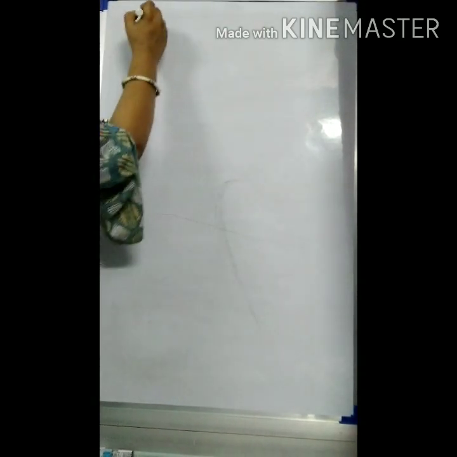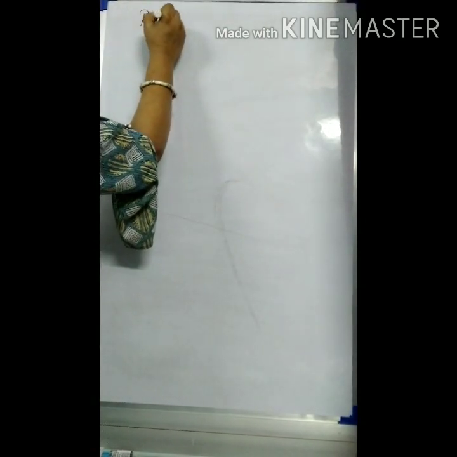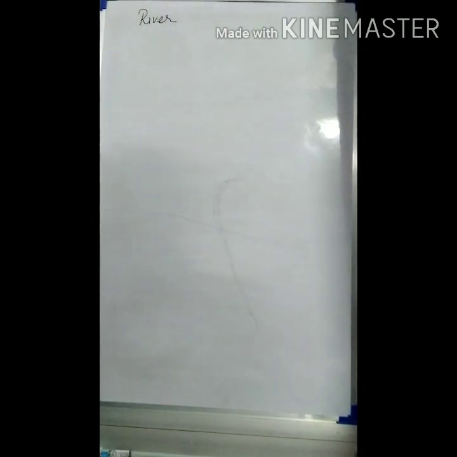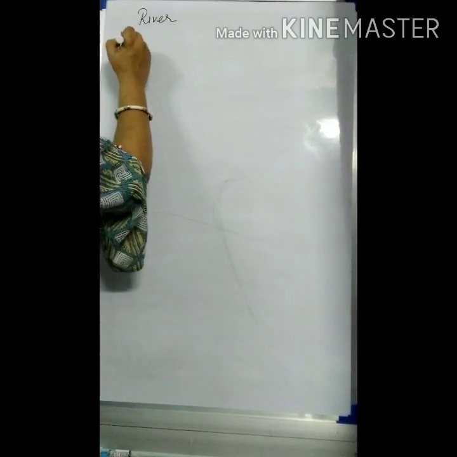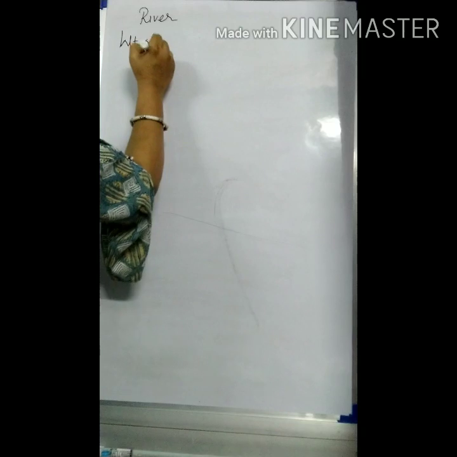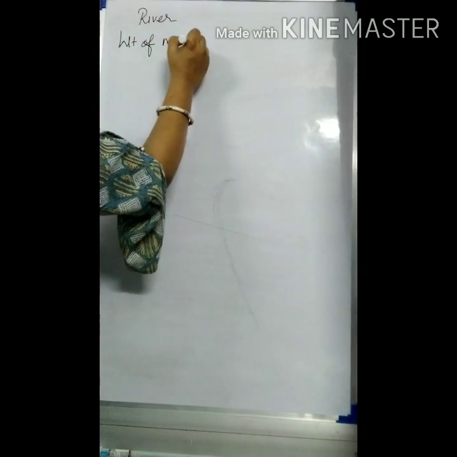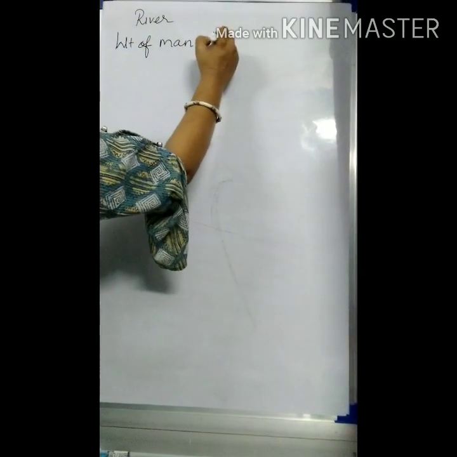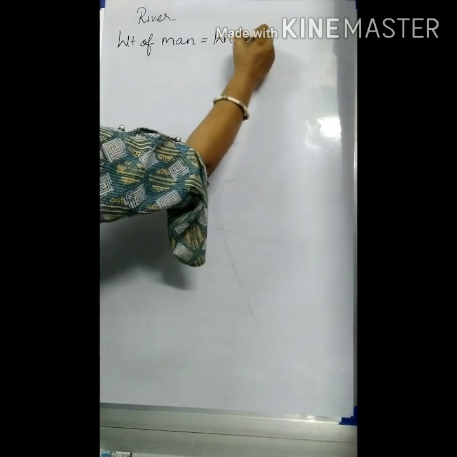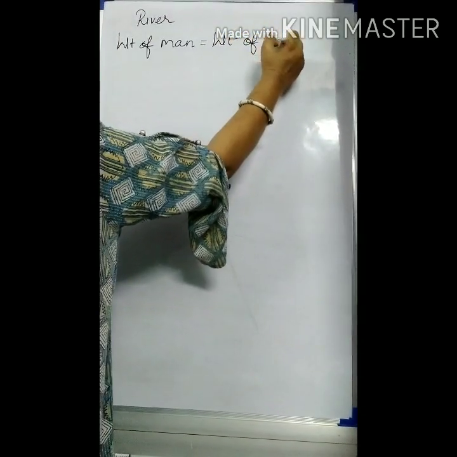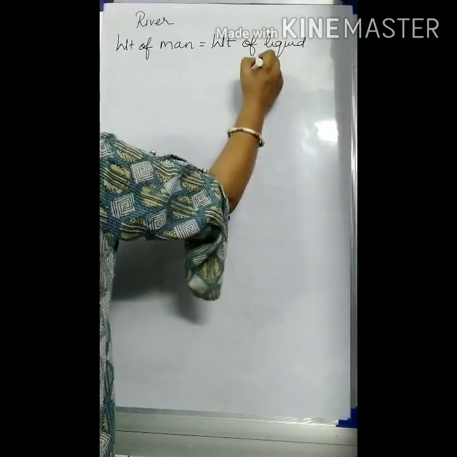Now see, when the man is in the river and he is swimming, then remember over there the weight of man is equal to the weight of liquid displaced.